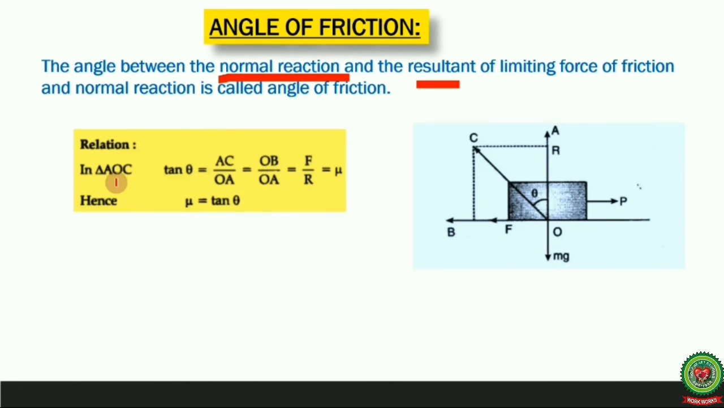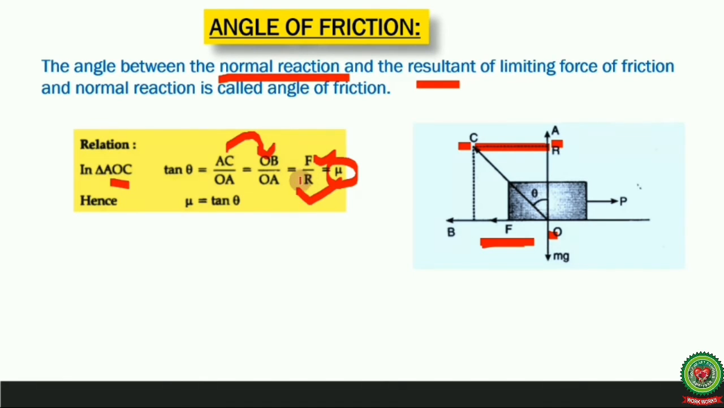Let's see. In triangle AOC, tan theta is equal to AC upon OA. As we know that tan theta is perpendicular upon base. In this triangle, perpendicular is AC and base is OA. Therefore, we can write AC upon OA. Also, AC is equal to OB. These are the opposite sides. And we know that OB is F, which is force of friction, and OA is R, which is normal reaction.